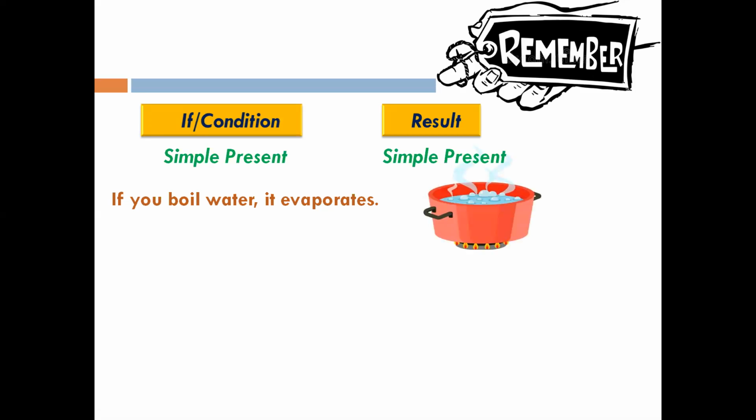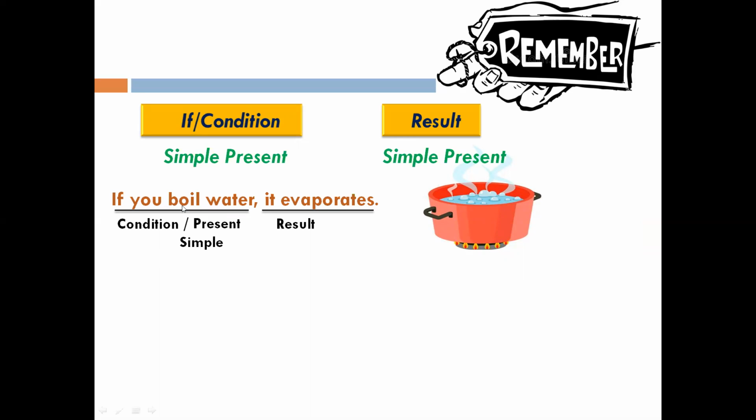If you boil water, it evaporates. It's a scientific fact and no one can change it, right? So here, if you boil water is the condition part and it evaporates is the result. The process of evaporation depends upon the boiling of water. If the water is boiled, then only it will evaporate, right? In this, because it's a truth, we have represented it using the simple present form of the verb.